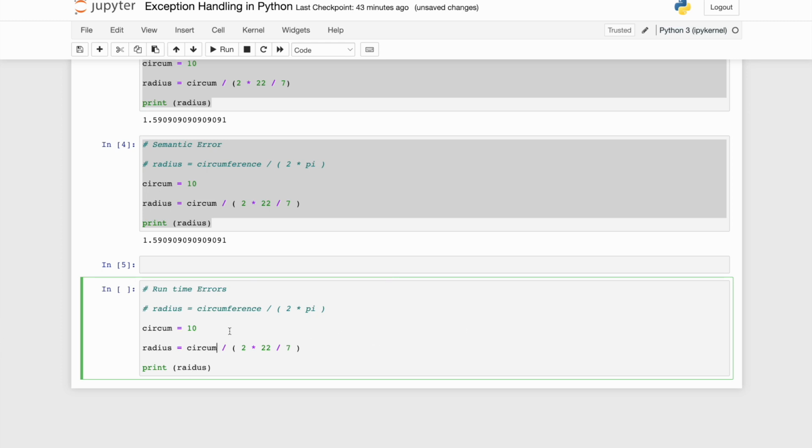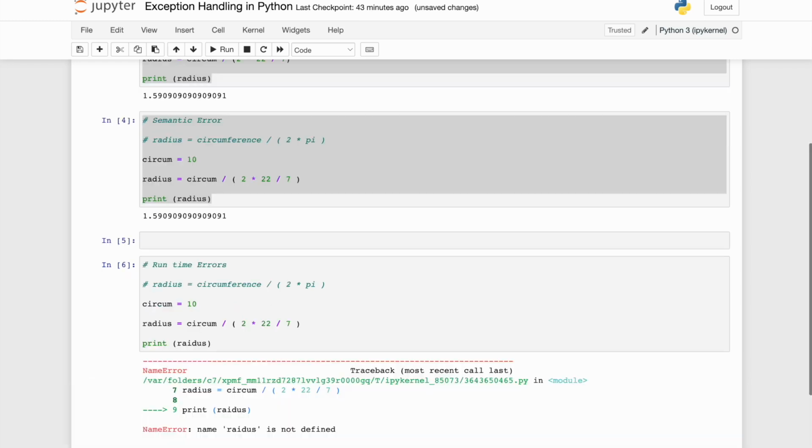Now, syntactically, is it correct? Yeah, there is no syntactic problem over here. What will happen is I have put this value into the variable radius, but when I'm printing an undefined variable, which is raidus, right? So let's see what Python says.